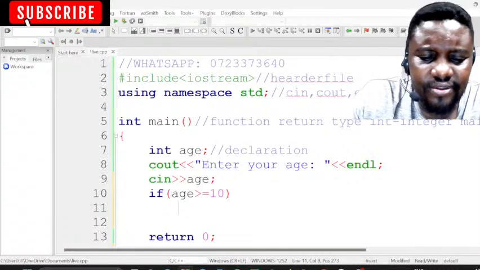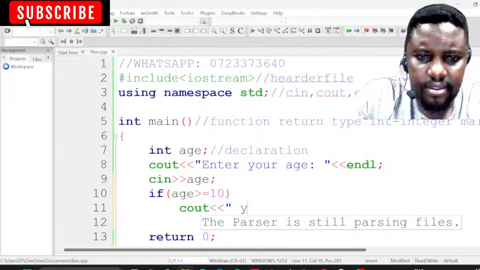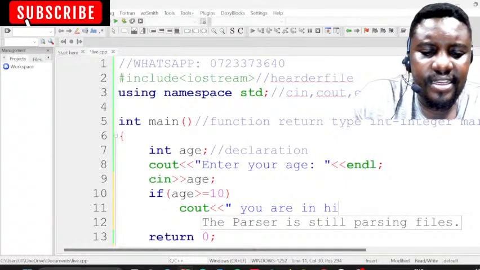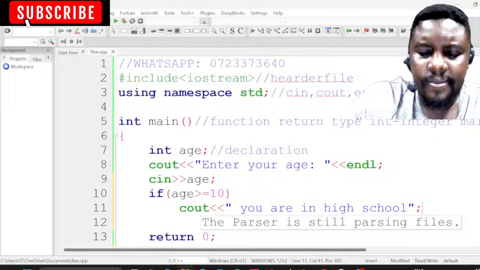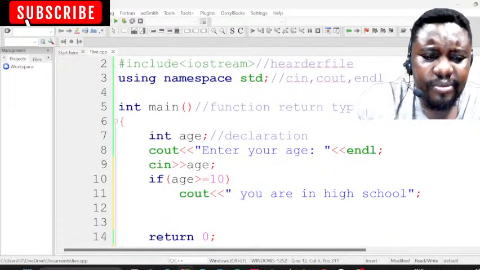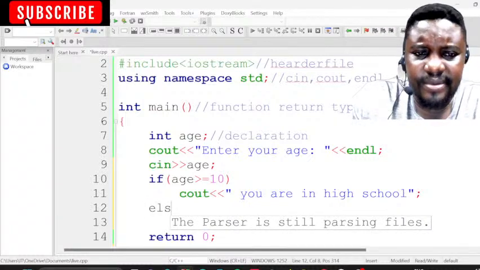Then we can say to the user, cout, you are in high school, or else. I'm going to teach you more about the if and else statements.